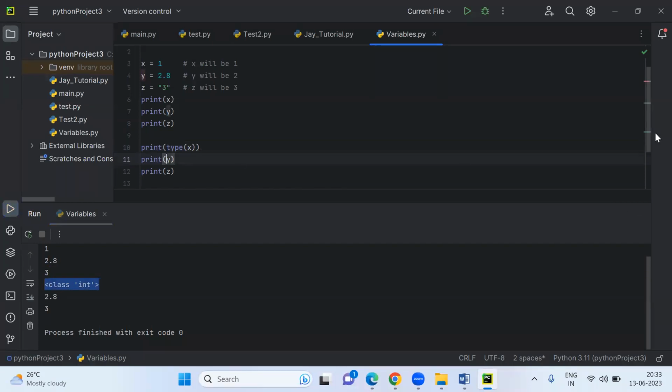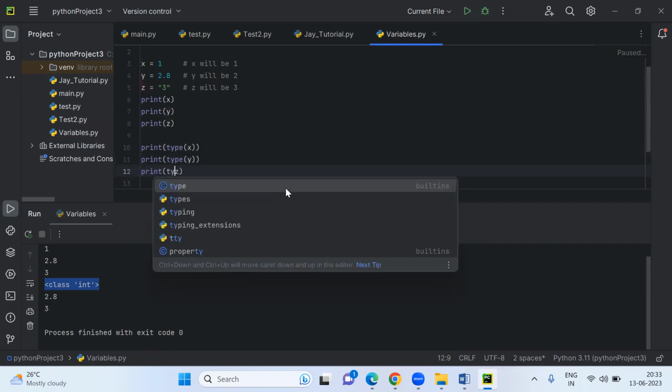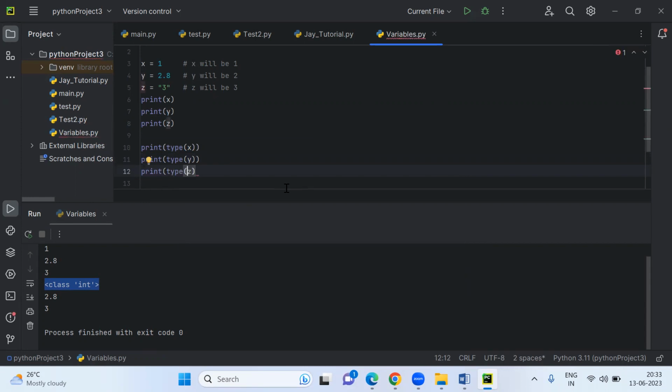Like this, I'm going to write here type of y, and then here also type of z. Now if you run here, it is showing class int. This value is class int, this value is class float, and this value is class string.